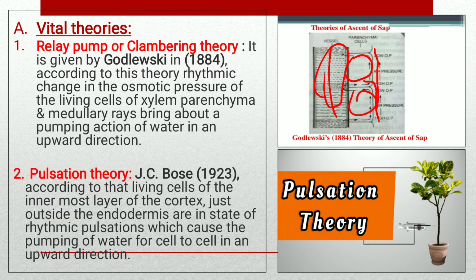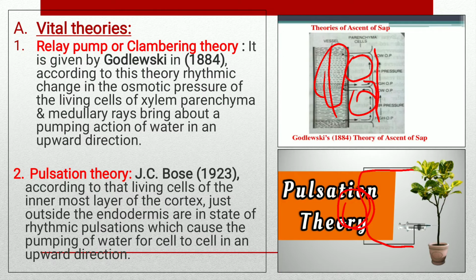Bose in his experiment used an electric probe, which was connected to a galvanometer. The galvanometer is situated here.